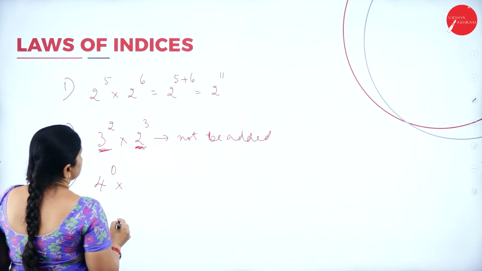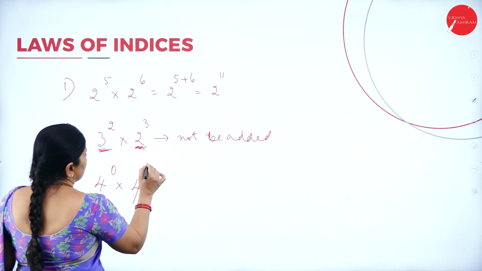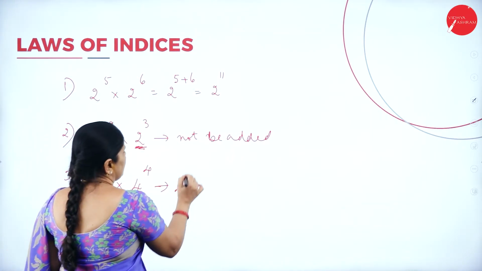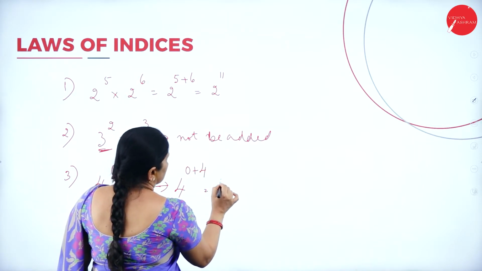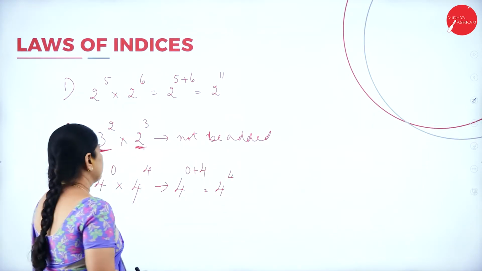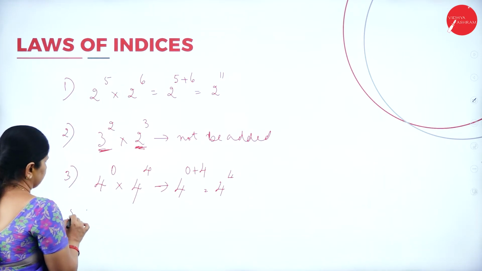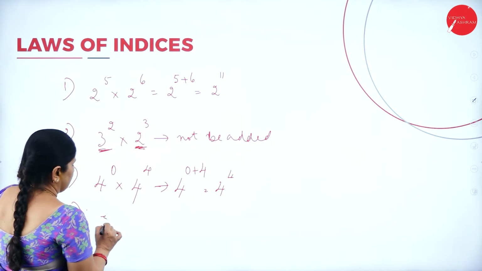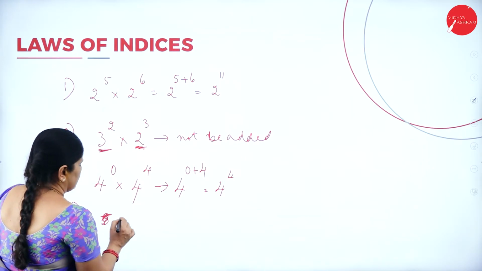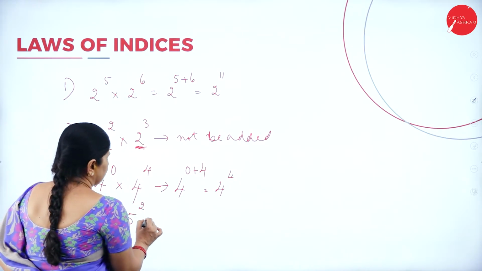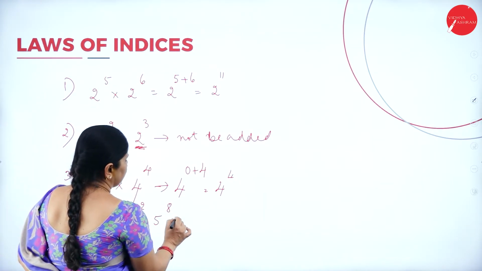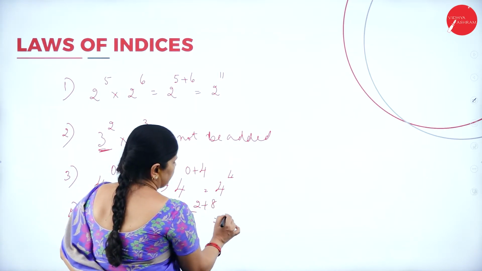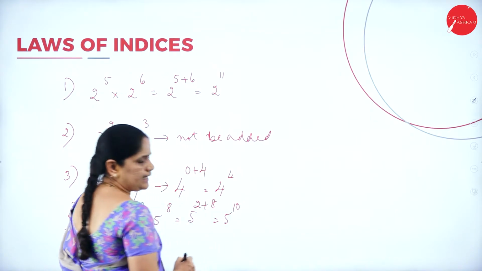Suppose I write 4 to the power of 0 into 4 to the power 4. What is the answer I'll get? 4 to the power of 0 plus 4, 4 to the power 4. Now, the next one, suppose I write 5 to the power of 2 into 5 to the power of 8. So this will be 5 to the power of 2 plus 8, that is 5 to the power 10.